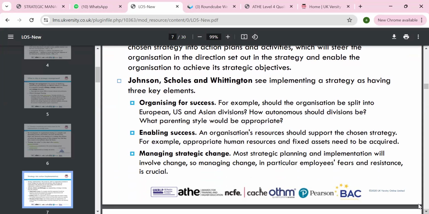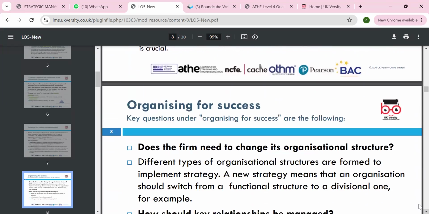We can look at the style: think globally, act locally. Act locally means understand the local culture, local norms, values, traditions and government policies, and then you make the strategy. To enable success, the organization's resources must support the strategy, and appropriate human resources and fixed assets need to be acquired. Managing strategic change: implementing will involve change, and managing change, particularly employees' fears and resistance, is crucial and needs to be managed.